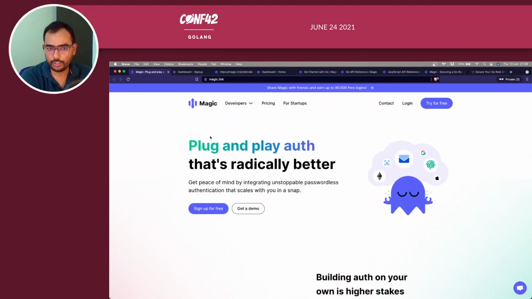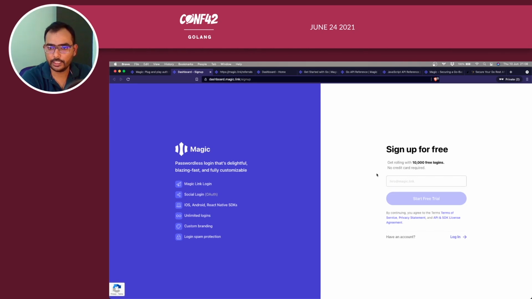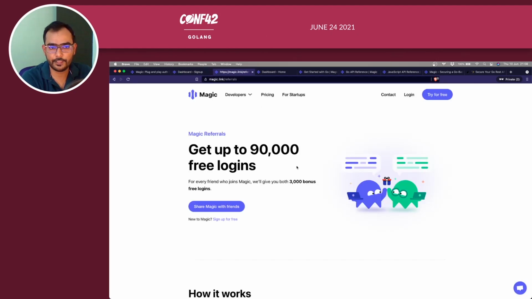Visit magic.link and try for a free account. By default, when you try it, you will get 10,000 free logins. If you want more than that, there is a referral program going on. By doing that, you can get more, like 10,000 plus 90,000 free logins if you share with your friends.